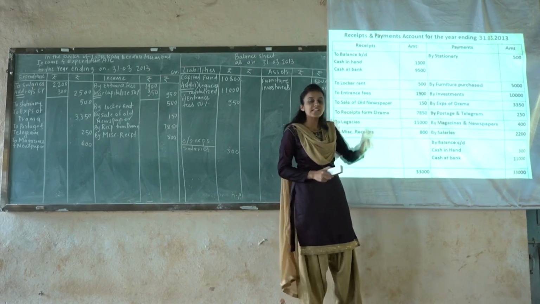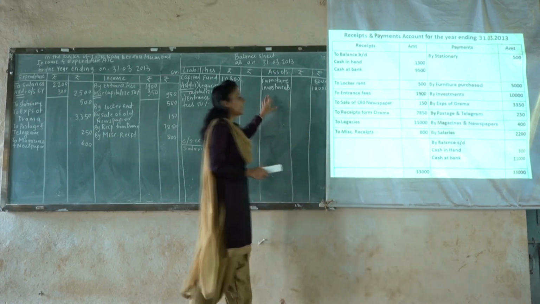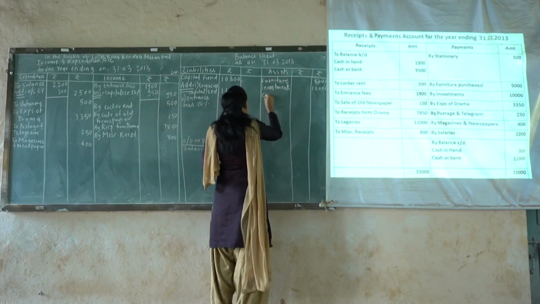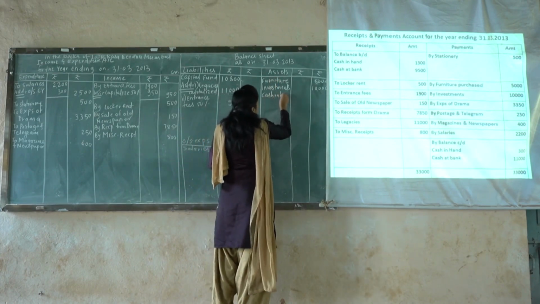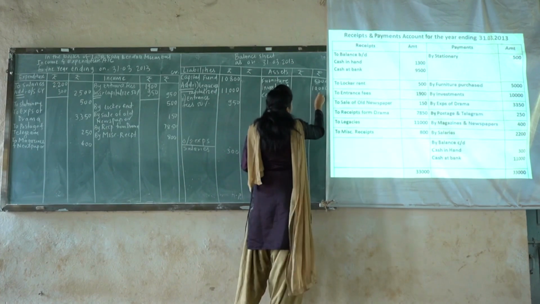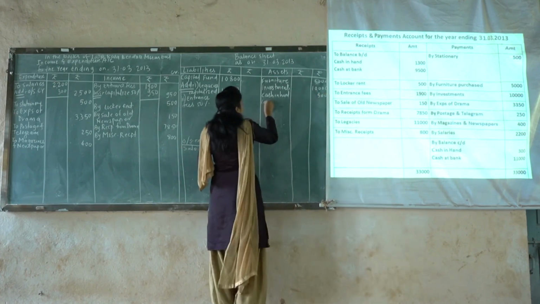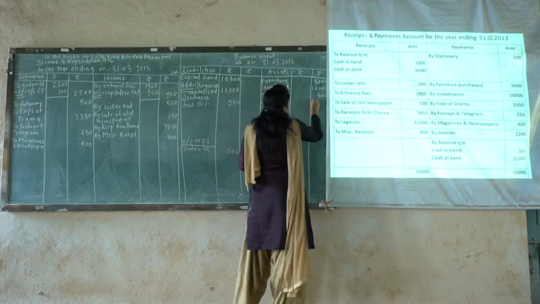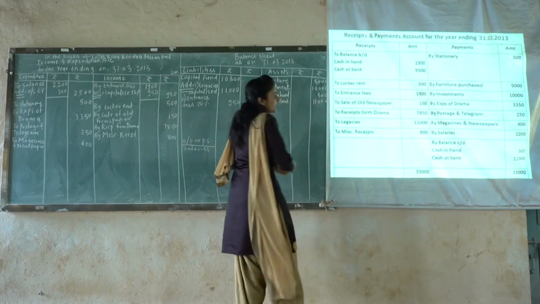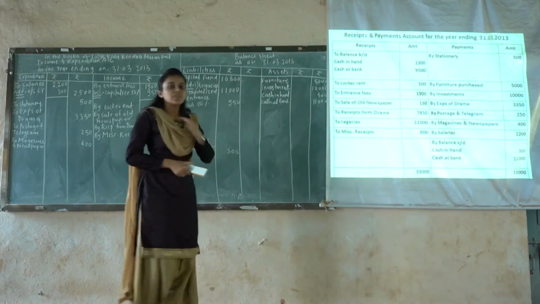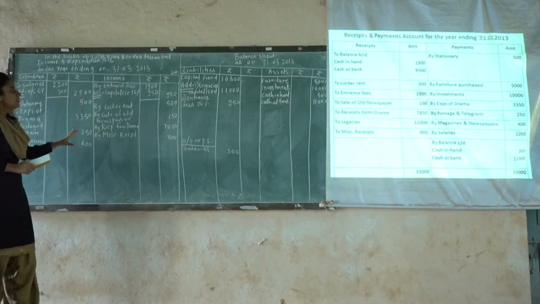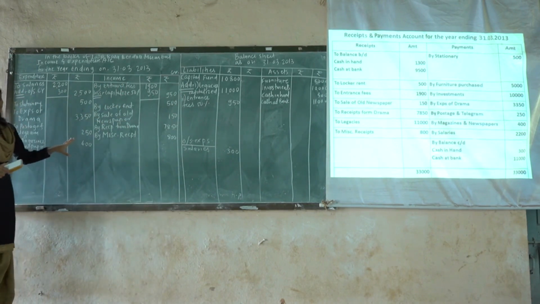Therefore, it will be an asset for us, and it will be posted on the asset side of the balance sheet. So let us post here on the asset side cash in hand rupees 300, and later on cash at bank rupees 11,000. Okay. So yes friends, here we have completed this total problem, but the last, major point is to close the account. And how do we close the account?